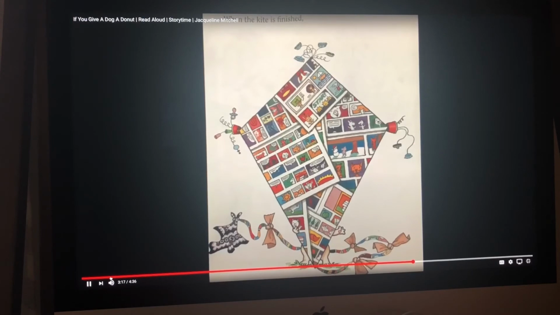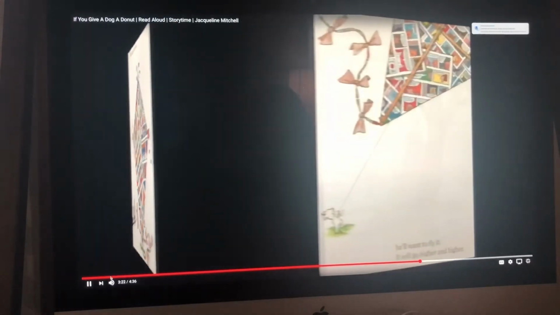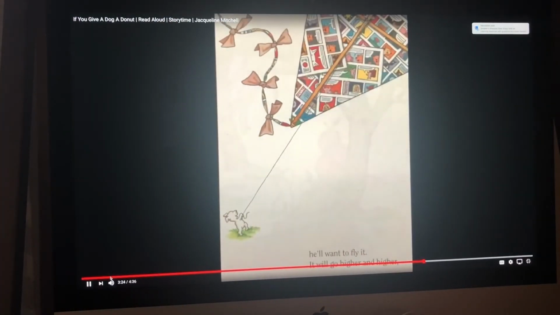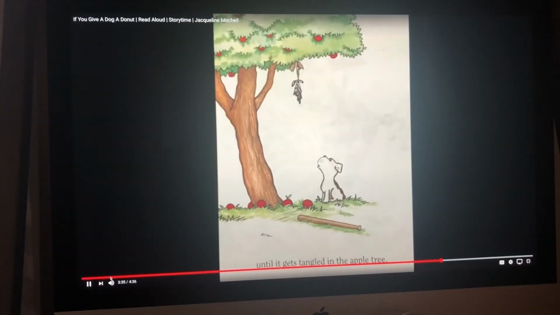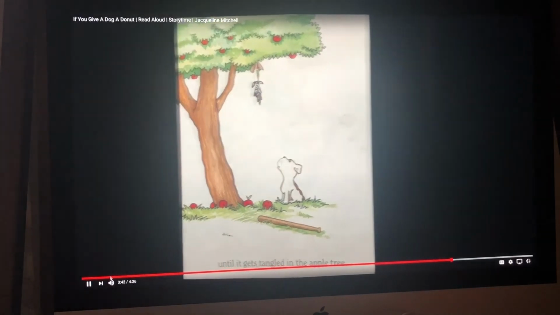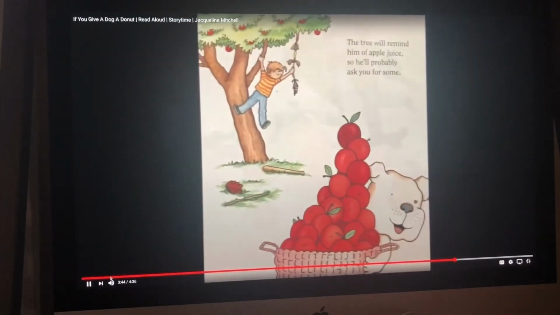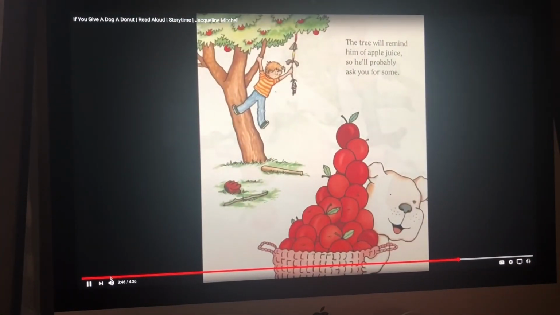When the kite is finished, ooh, it looks pretty good. I think they did a good job. He'll want to fly it. It will go higher and higher. Don't think we could fly a kite today. It's raining out. Until it gets tangled in the apple tree. Uh-oh. How are they going to get that out of there? The tree will remind him of apple juice, so he'll probably ask you for some.